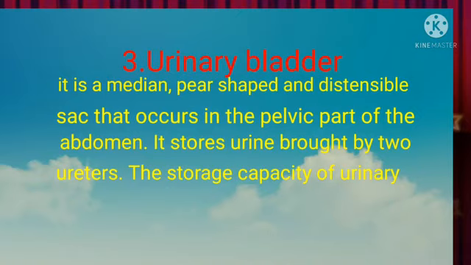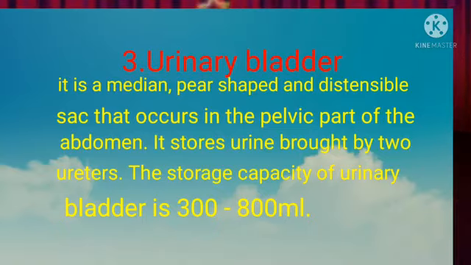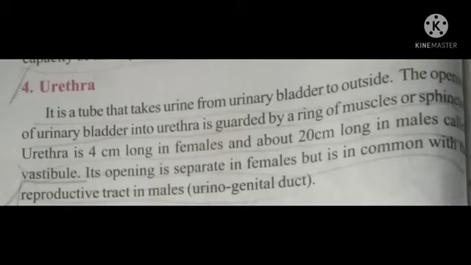Okay. Third one is urinary bladder. It is a median pear-shaped and distensible sac that occurs in the pelvic part of the abdomen. It stores urine brought by two ureters. The storage capacity of urinary bladder is 300 to 800 ml. Last one is urethra. It is a tube that takes urine from urinary bladder to outside.